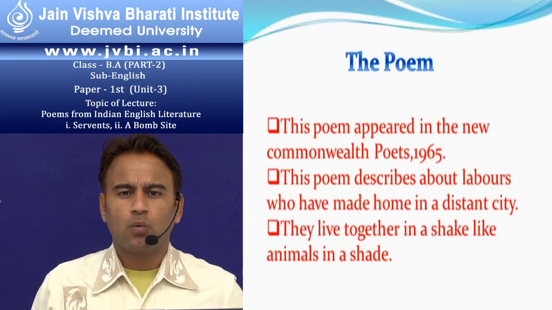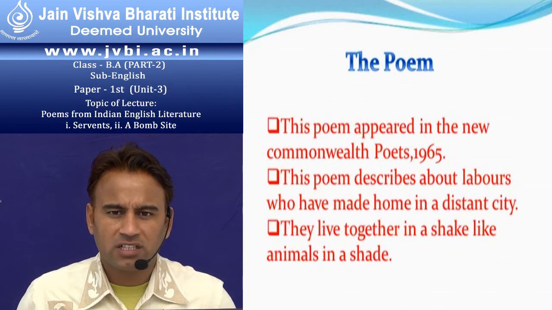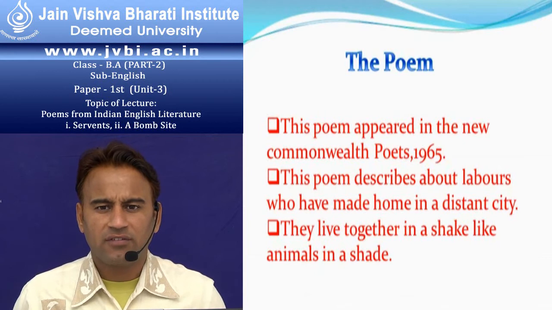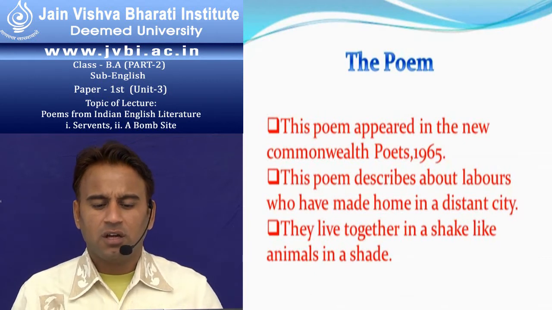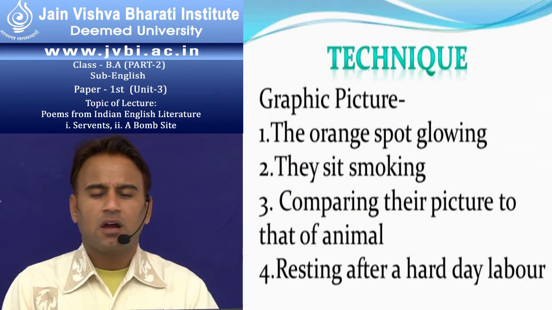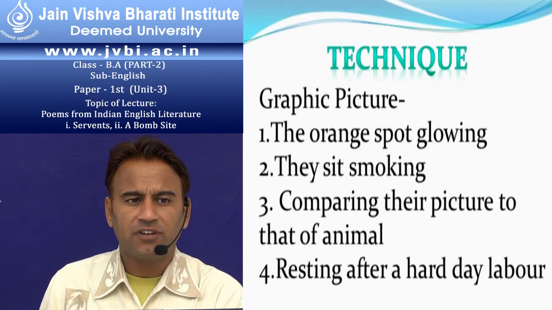They don't know what the world is. They are only slum dogs. They are only servants. They are only animals, and they are forced to live a miserable life in the city. In this poem, the poet describes the miserable condition of servants and the graphic technique.